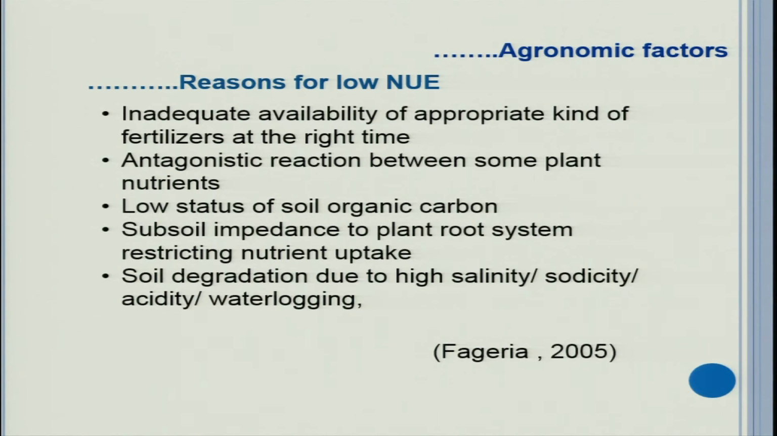There may be certain antagonistic reaction between two nutrients like zinc and phosphorus. One will reduce the availability of the other if it is in excess. So there needs to be some balance between the nutrients. Low status of organic carbon definitely reduces nutrient use efficiency. Soil degradation, there are some chemical or physical degradation of the soil. These kind of changes also affect the nutrient use efficiency.